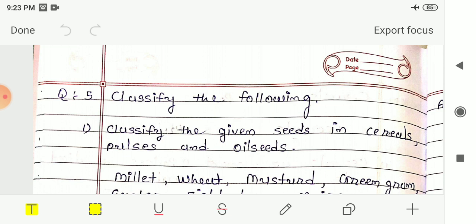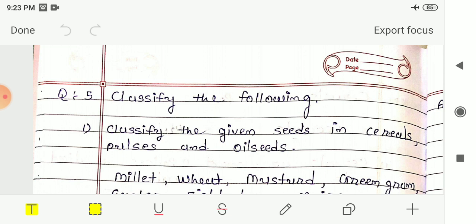Some examples of pulses are green gram, Bengal gram, peas, pigeon peas, and beans, in that field beans and kidney beans.